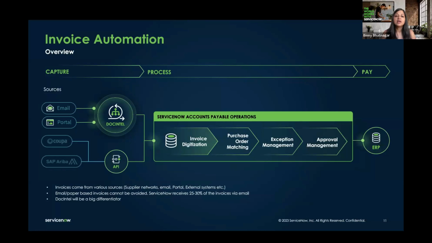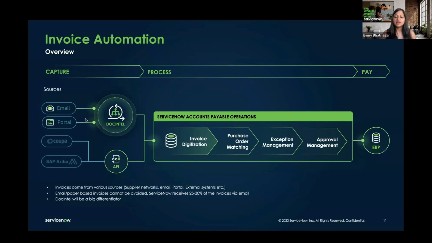So the way the process typically works, and which you'll see in the demo, is that invoices get submitted, and email is what I'd mentioned. We went live in our May release. Portal is coming out in August. We've introduced integration with SAP, but there's more integrations that we want to introduce.